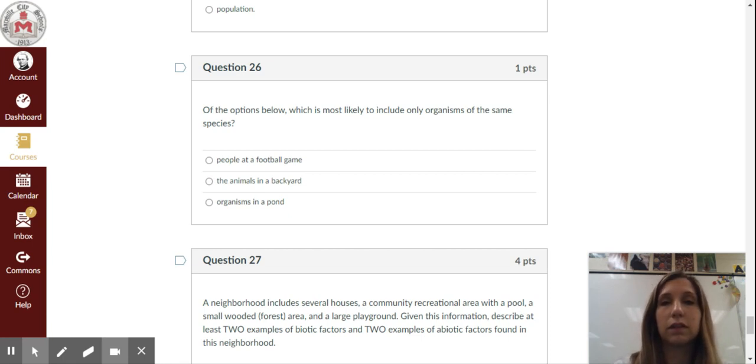Question 26. Of the options below, which is most likely to include only organisms of the same species? Is it A, people at a football game, B, the animals in a backyard, or C, the organisms in a pond?